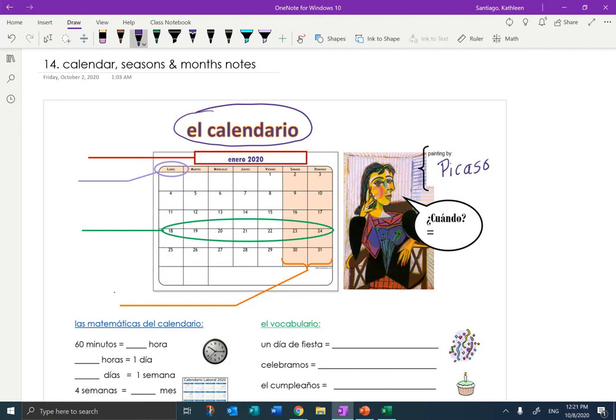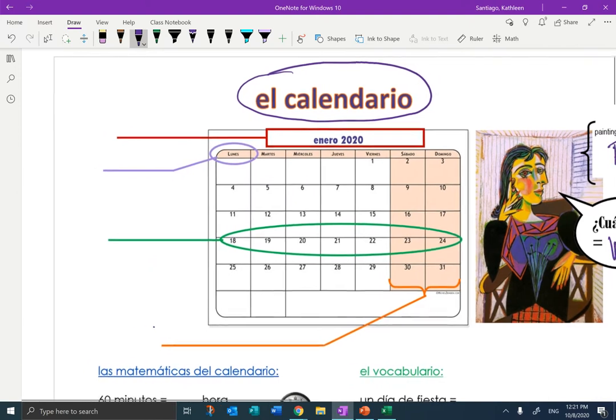Pablo Picasso. Underneath it, you see that the girl is saying the question cuando. Cuando is the question word when. It's the word we need when we're talking about the calendar, because anytime you ask the word cuando, the answer is going to be a date or time. Okay, now I'm going to make it big so we can take some notes.